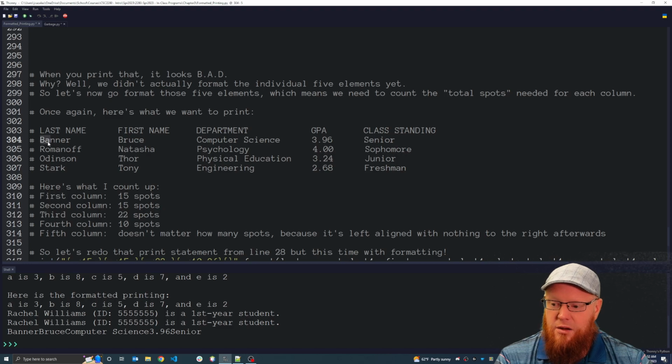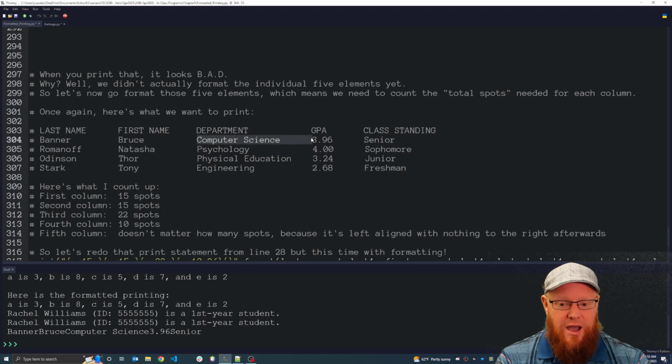Now, the word Banner was left aligned on 6 of those 15 spaces. And then what follows was actually 9 spaces. 15 minus 6 is 9 spaces. Whereas Romanoff is 1, 2, 3, 4, 5, 6, 7, 8 total characters. So what will follow will be 7 spaces, because again, the column is a total of 15 characters in width. And that's also true for the first name column. It's 15 characters in width. Just trust me, I've counted it.